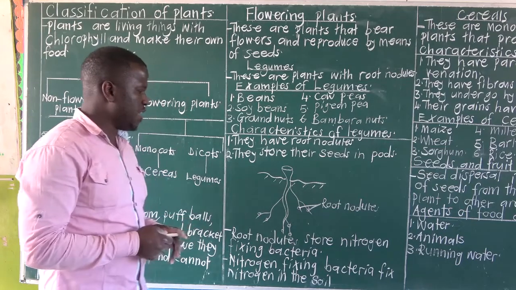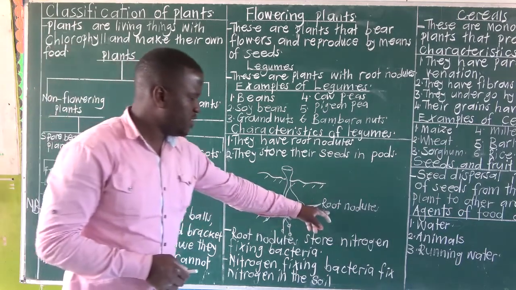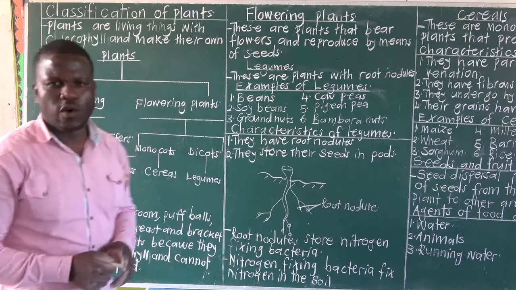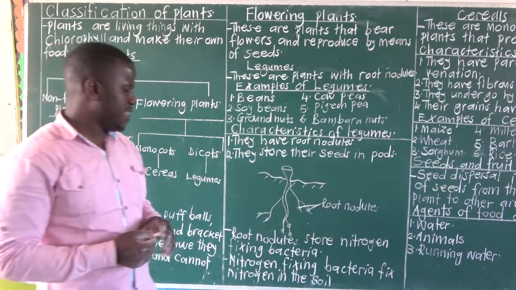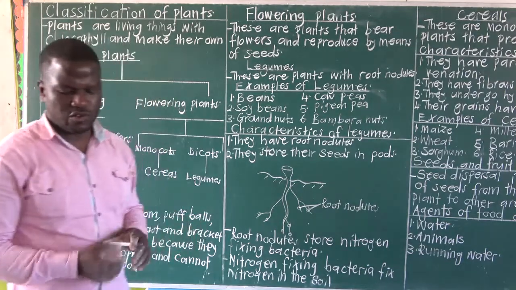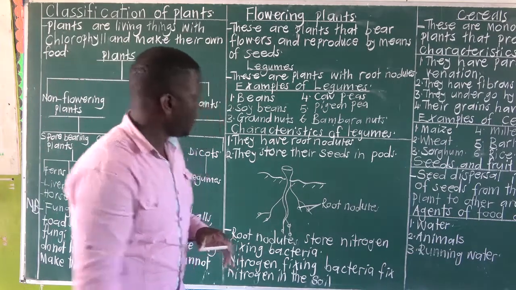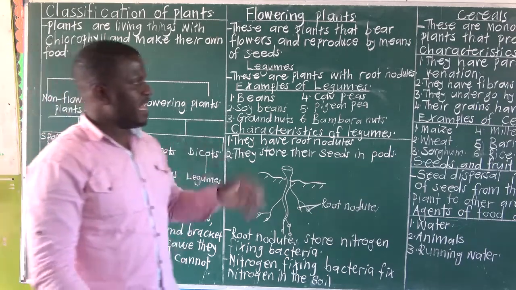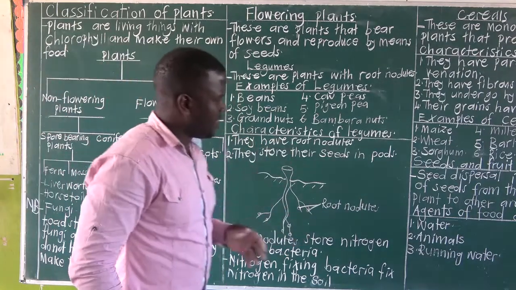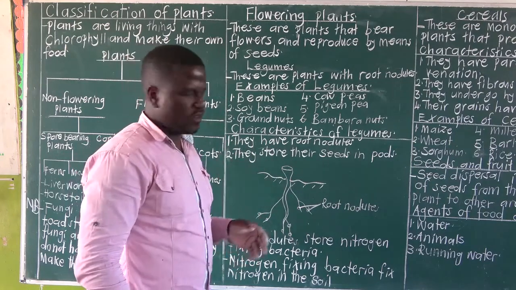This is a root of a legume. You can see the root nodules. These root nodules store nitrogen fixing bacteria. Then the nitrogen fixing bacteria fix nitrogen in the soil. So it is very, very simple. Root nodules store nitrogen fixing bacteria. Then the nitrogen fixing bacteria fix nitrogen into the soil.